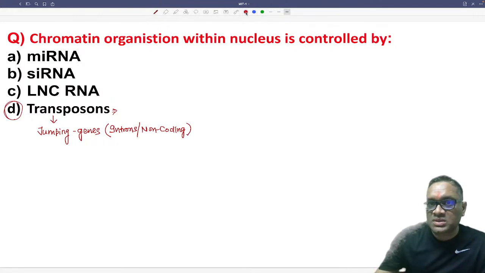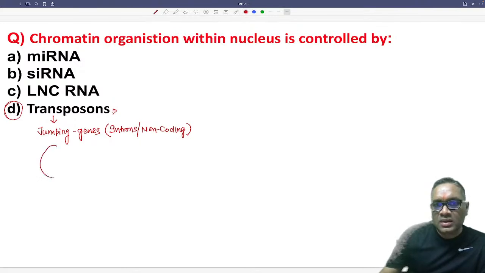So what do transposons do? If you look at a cell, it has an eosinophilic cytoplasm, and the nucleus will be basophilic, right? Why is the nucleus basophilic? Because of the DNA, and DNA is arranged in granular fibrillar chromatin.